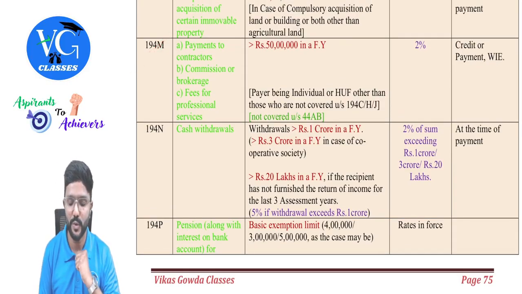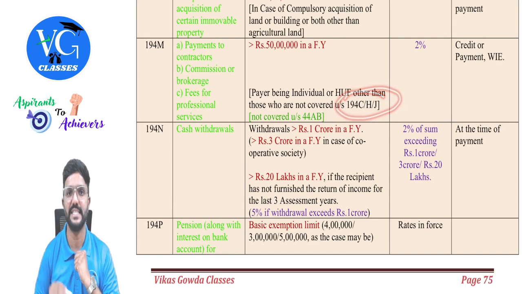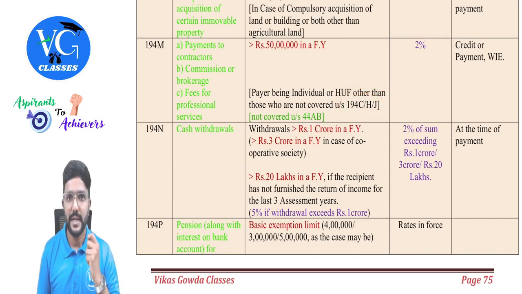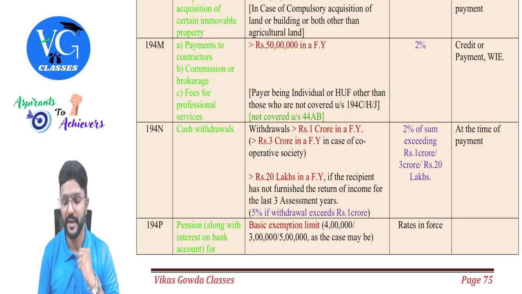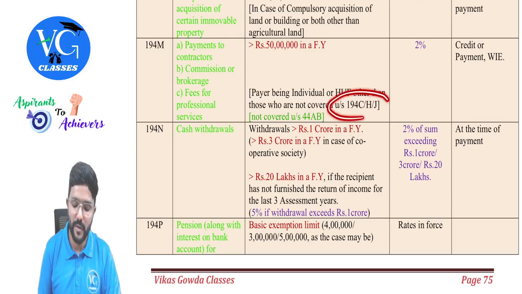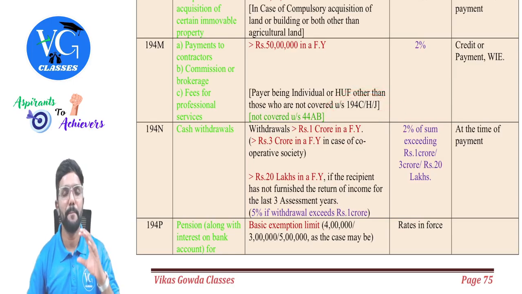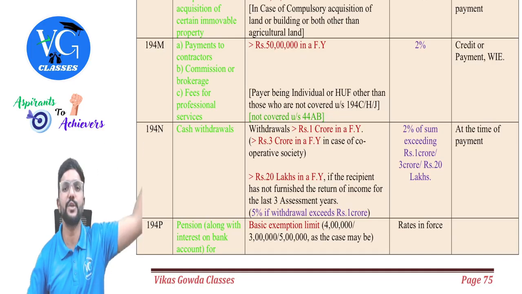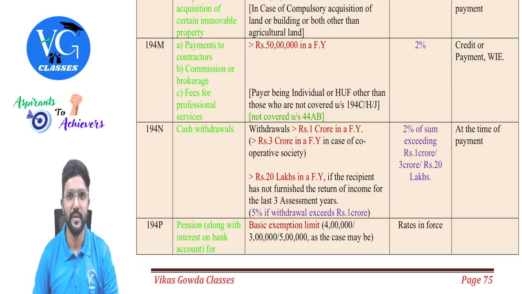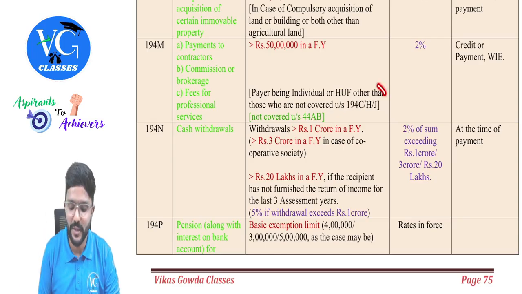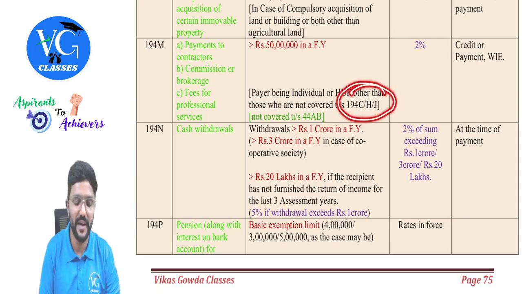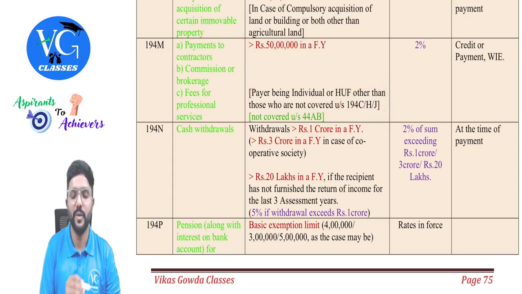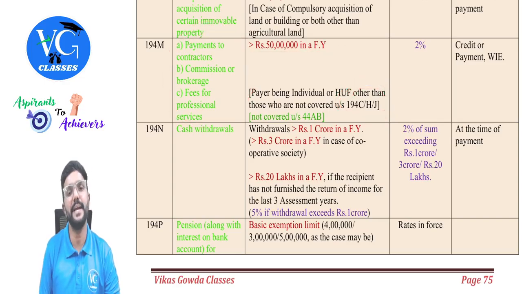M is actually connected to section 194C, H and J. Under section 194C, contract payment is covered. H, commission or brokerage is covered. J, professional fees or technical fees and all is covered. But for all these three sections, the payer will not include individual or HUF who was not subject to tax audit last year, and who is not covered under section 194C, H, J. They have tried to cover them here. Only if the payment is more than 50 lakh in a year.